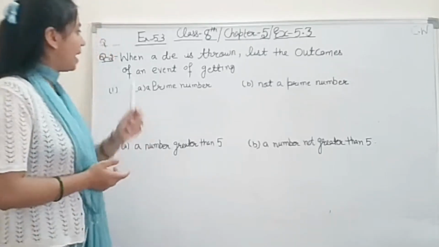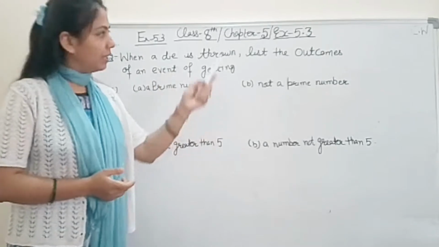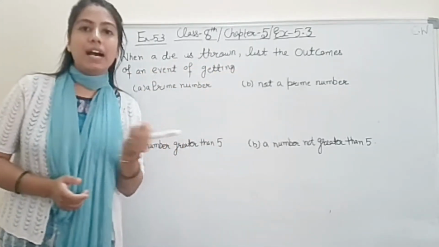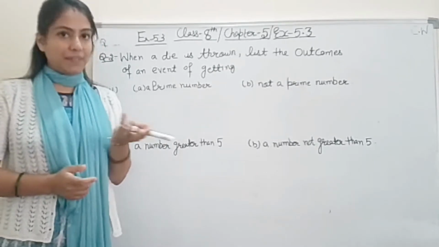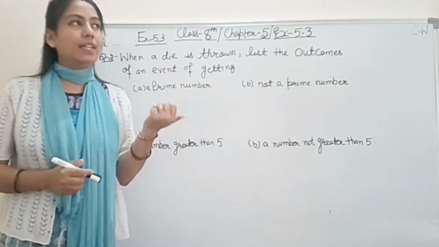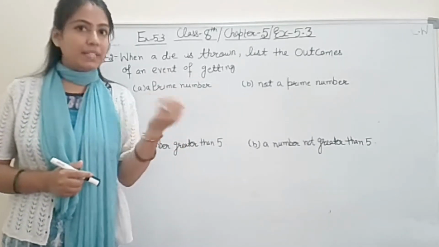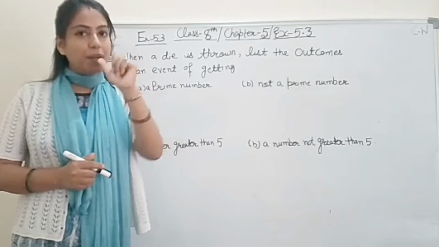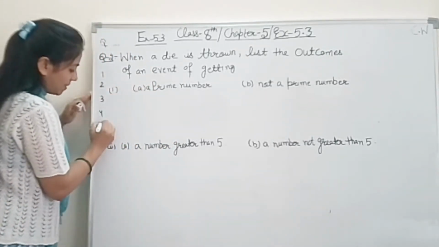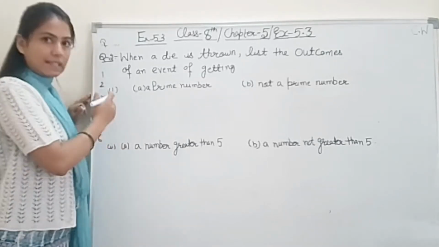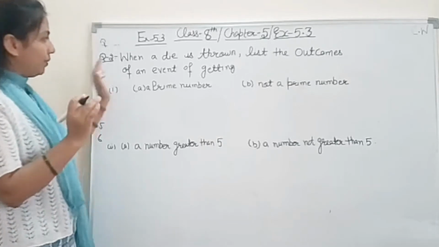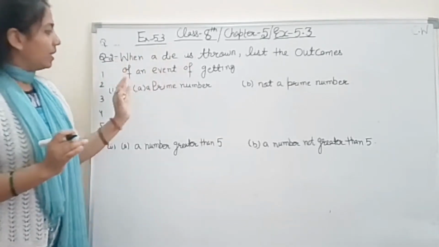Now, question number 2. When a die is thrown, list the outcomes of an event of getting... When a die is thrown, everyone has seen the die when we play Ludo. In the die, the numbering written is 1, 2, 3, 4, 5, 6, this much only. Only 1 to 6 are written on a die, right? So when you throw one die, what are the outcomes?